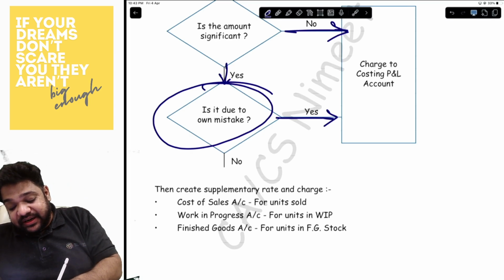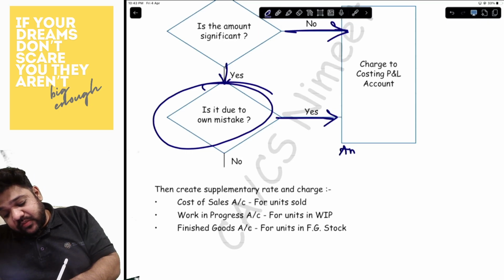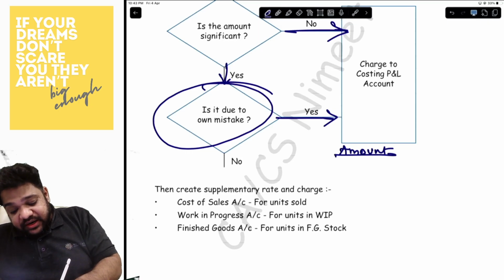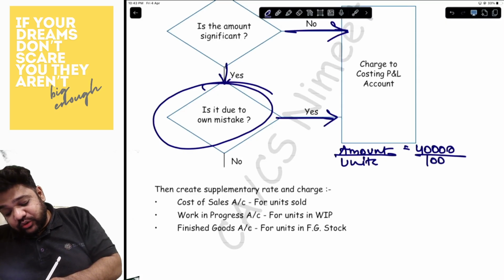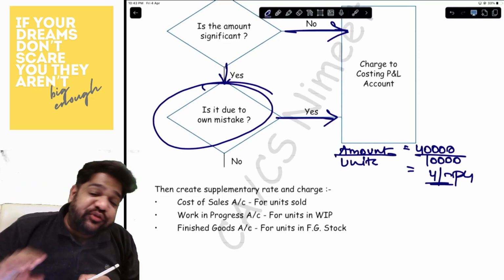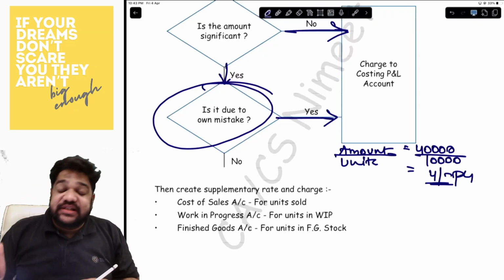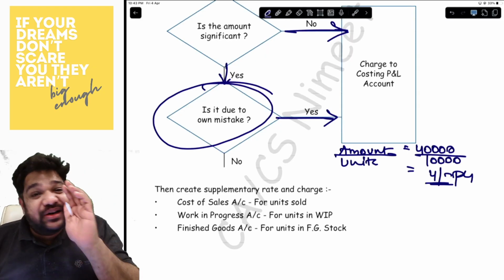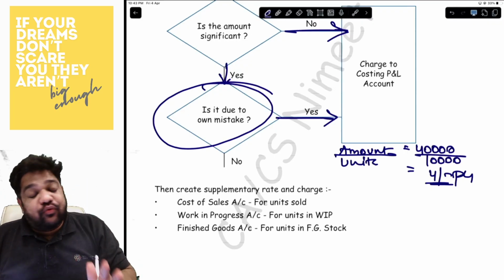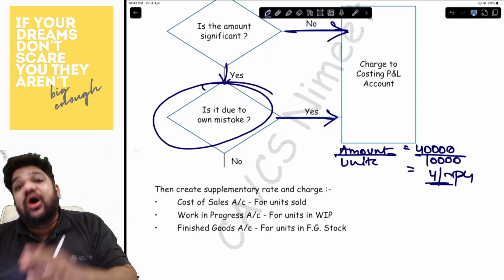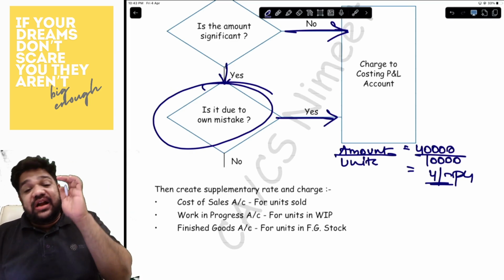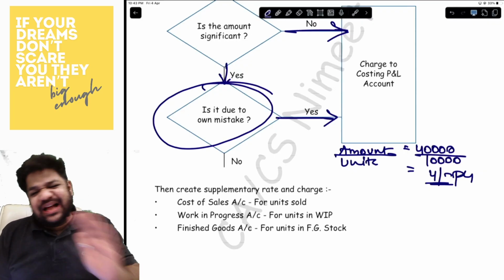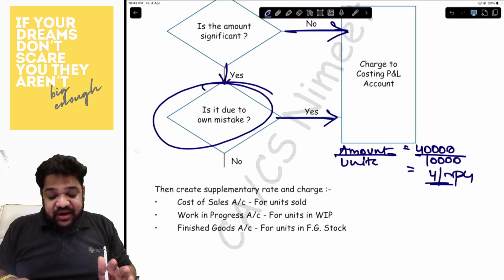How do you create supplementary rate? That is the amount, whatever is the amount, divided by the number of units. Let's say the amount is 40,000. The units are 10,000. So the absorption supplementary rate is 4 per unit. And with this 4 per unit, you have to charge three accounts. First is the cost of sales account for the number of units that you've sold. So whatever are units sold into 4. Whatever is the finished goods stock, you will charge finished goods account for that amount. And lastly, the WIP, whatever are the units of WIP into the amount. That's it. You have to know only this much for this particular chapter.